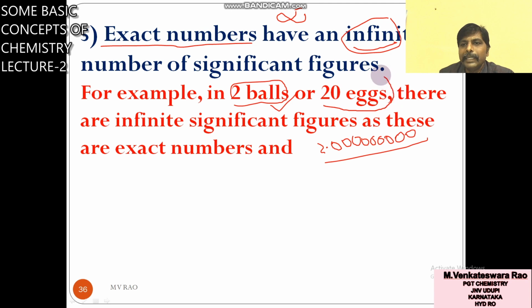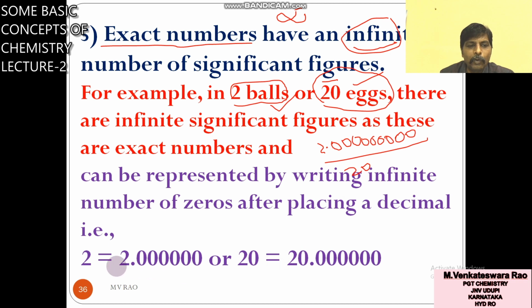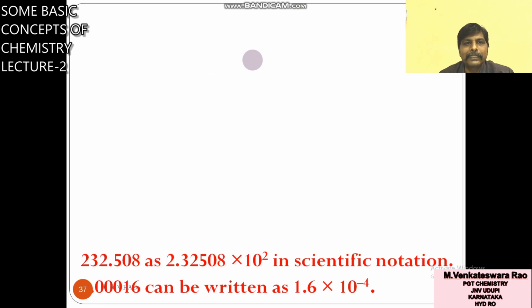How many significant figures are there in 20? Don't say 2. 20 means that the value is more accurate, like 20.0000, with zeros like this. That much accuracy. So an infinite number of significant figures are there in exact numbers. So these 5 rules are useful to calculate the number of significant figures.